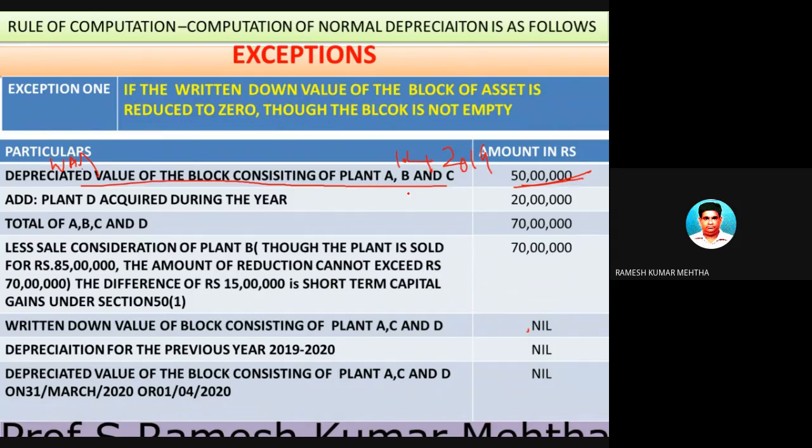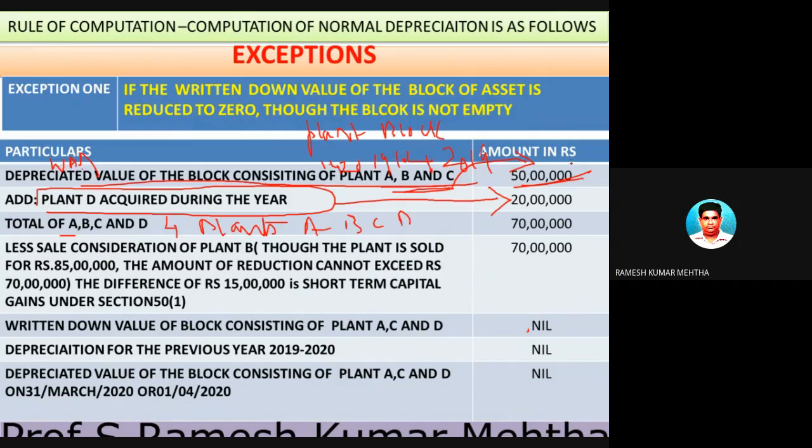And how many plants were there? This is an example of plant as a block. The block has three plants, A, B, C, and the value of these plants put together is 50 lakh rupees on 1/4/2019. Now during the year, a plant D was acquired for 20 lakh rupees. So the total value of all the four plants A, B, C, D is now 50 lakhs plus 20 lakhs, which is equal to 70 lakhs.